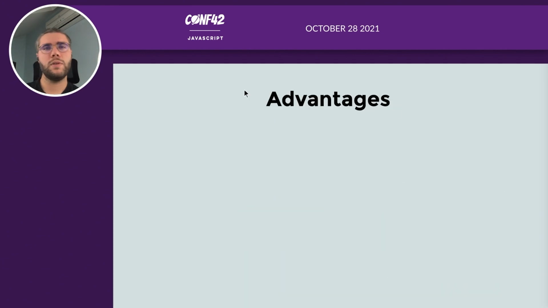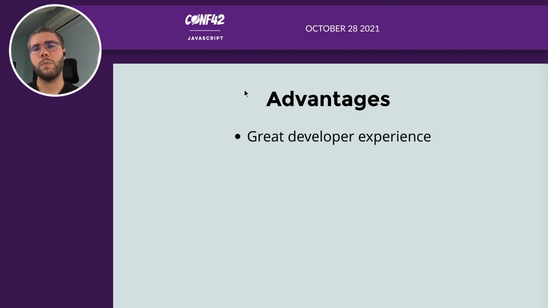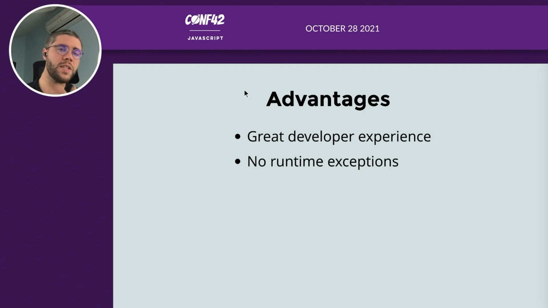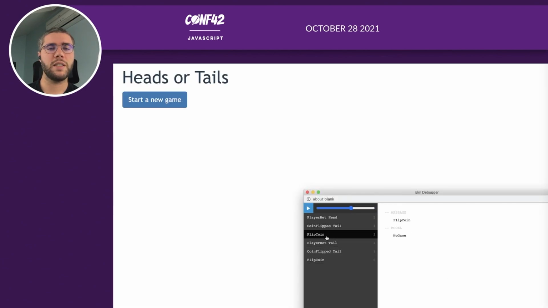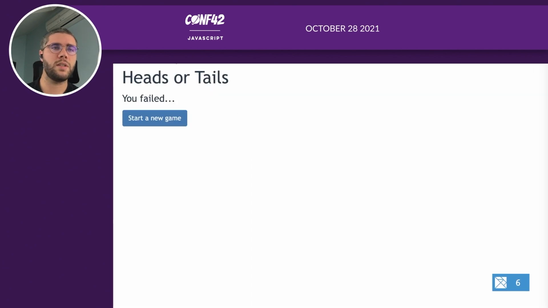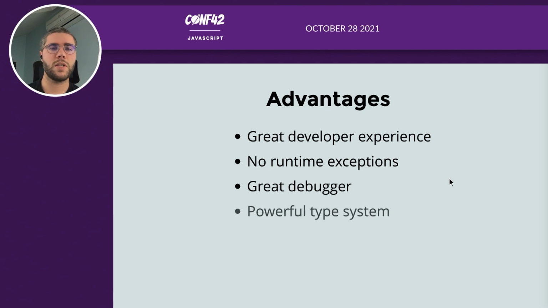So let's have a look at the advantages of Elm. Elm has a really great developer experience because of the error messages, because of the tooling, because of the community. You have no runtime exception, which is pretty nice. Very good. It has a great debugger. As you can see, I can see exactly what happens inside my application. I can go back in time to different states. I can export this to someone, so it's pretty nice.